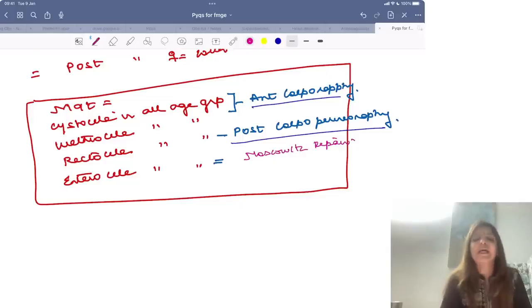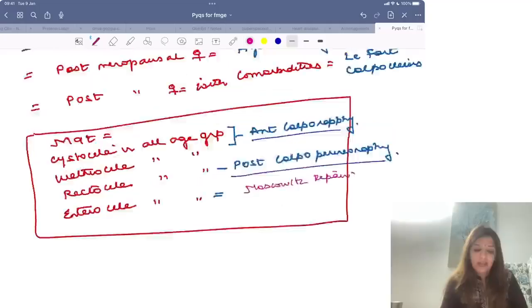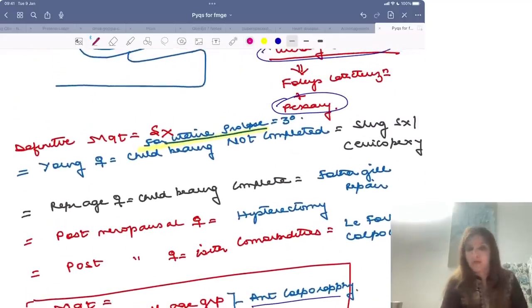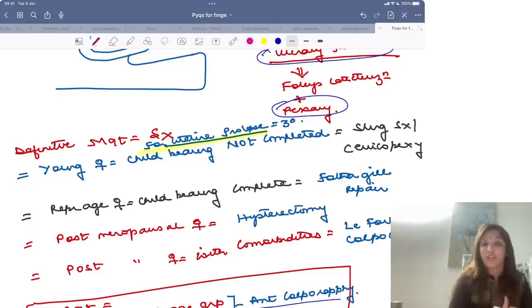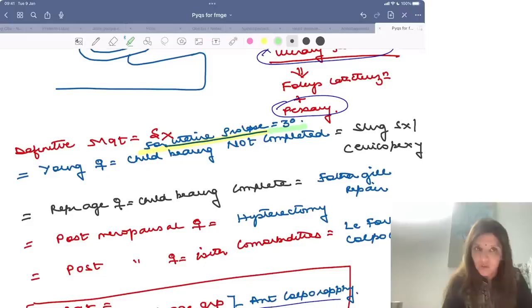Moskowitz repair, right? Now please remember, whether it is cystocele, urethrocele, enterocele or rectocele, the management is the same for all age groups, right? But in case of uterine prolapse, management differs in different age groups. First of all, uterine prolapse should be managed only if it is a 3rd degree uterine prolapse, right?